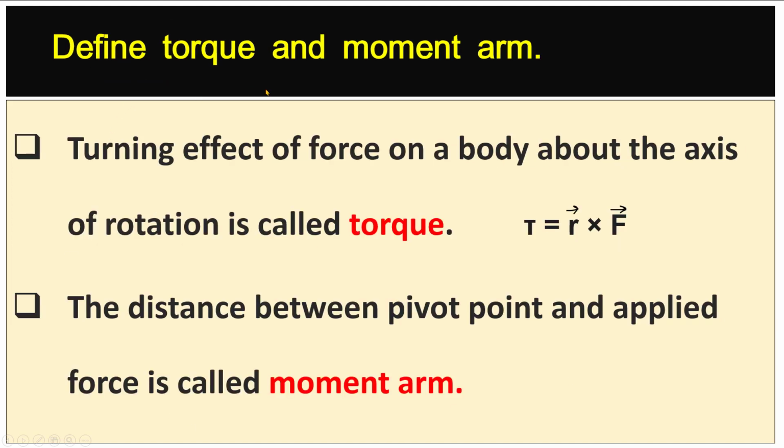Define torque and moment arm. Turning effect of force on a body about the axis of rotation is called torque. The formula of torque is τ equals r into F. The distance between pivot point and applied force is called moment arm.